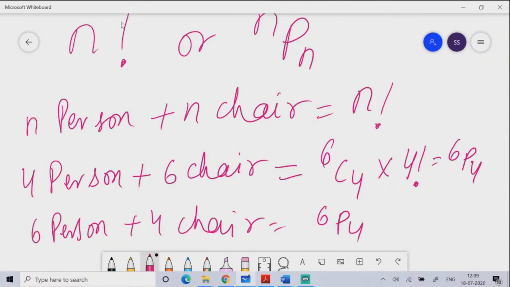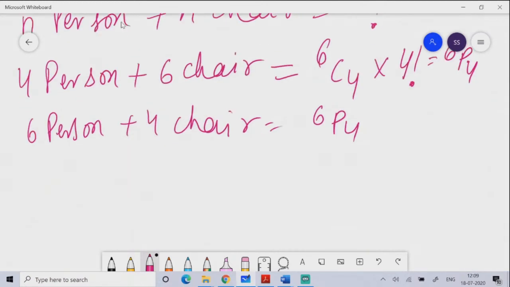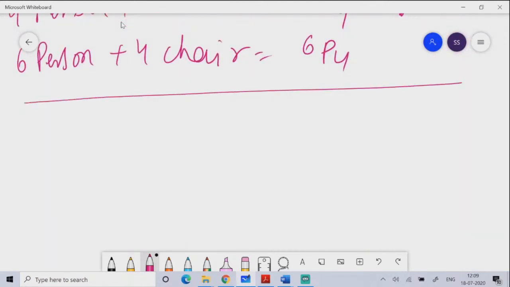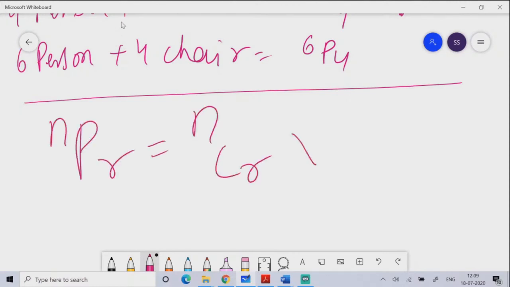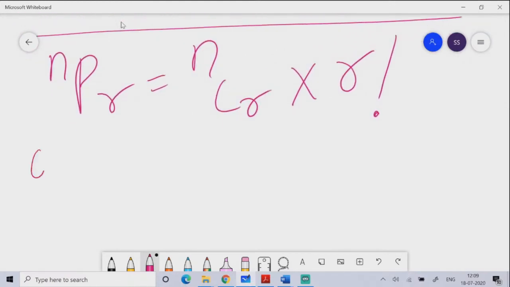Clear everyone? So what you need to understand, a very important thing, is that NPR is equal to NCR into R factorial. This is the relation between permutation and combination. So whenever I talk about permutation and combination, this is the relation between them. When I talk about combination,